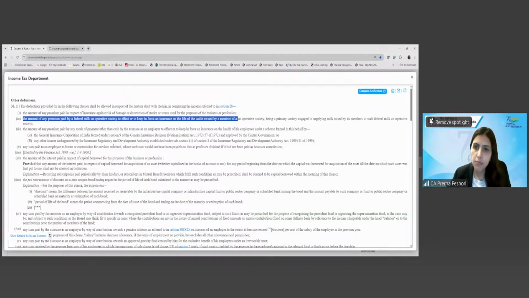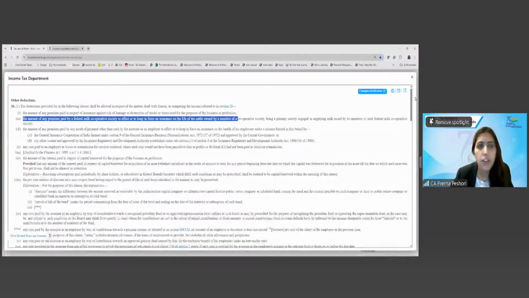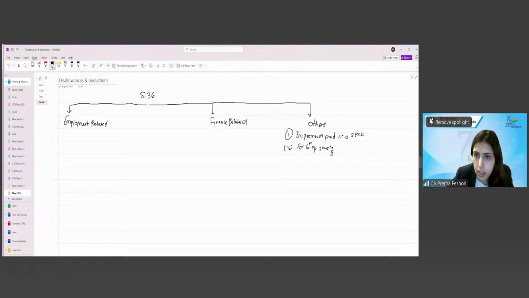So basically, this is saying for cooperative society, 1B is for the cooperative society or federal milk cooperative society, we can write, for the insurance premium for cattle. Okay.